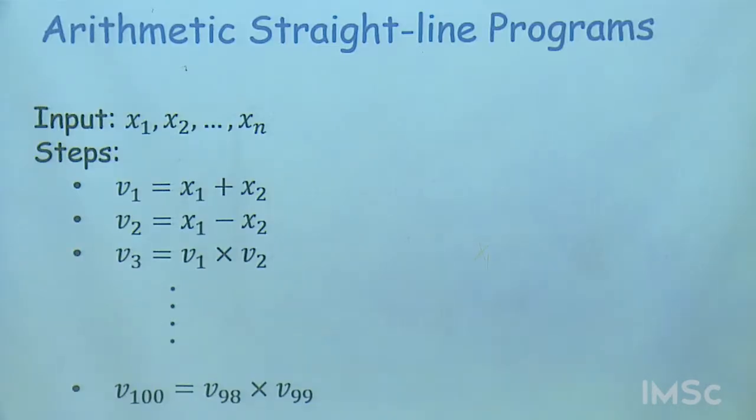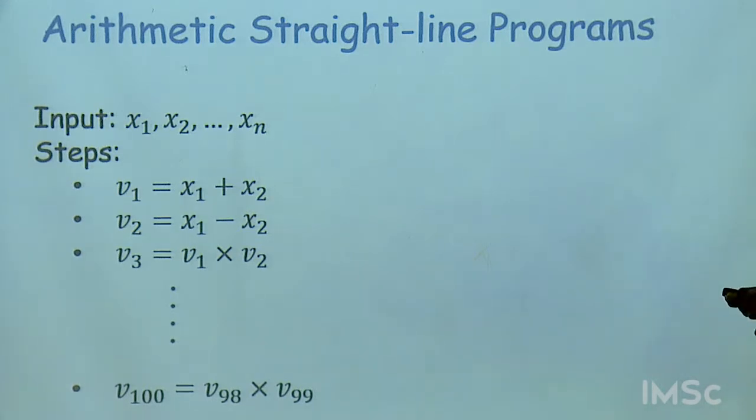So what are we concerned with here? We are concerned with arithmetic straight line programs or arithmetic circuits. The straight line programs version of it, they look like this. We have a bunch of inputs, x1 through xn. So think of these inputs as formal variables for now. But if you want, you could think of these as, say, real numbers, and you are going to do a computation over, say, real numbers.